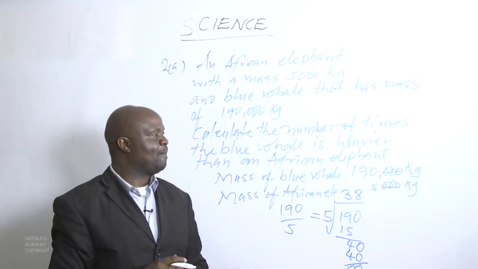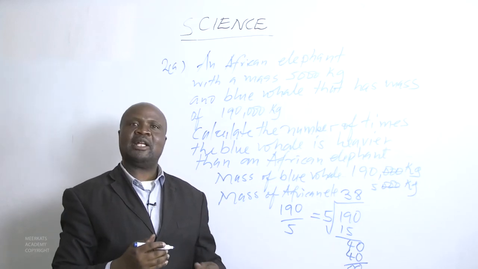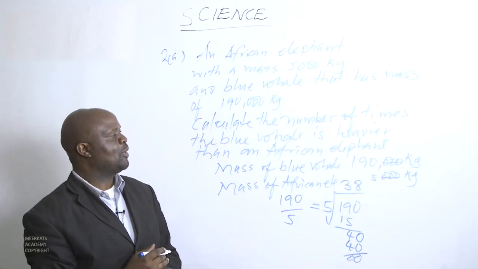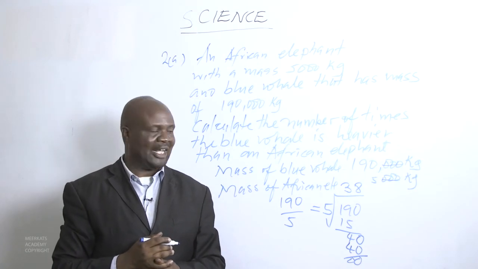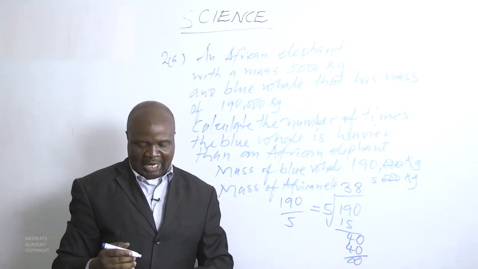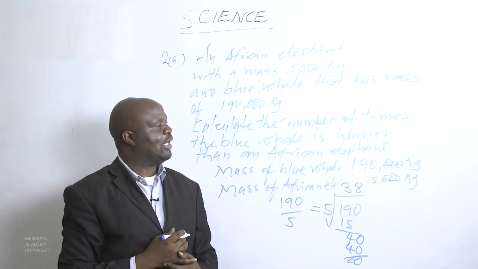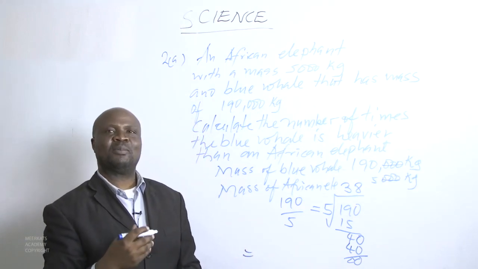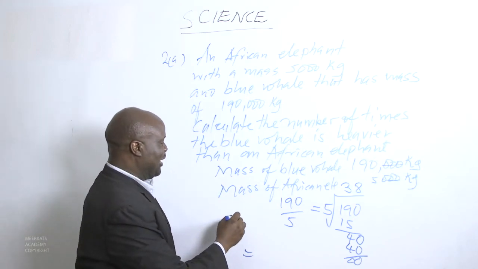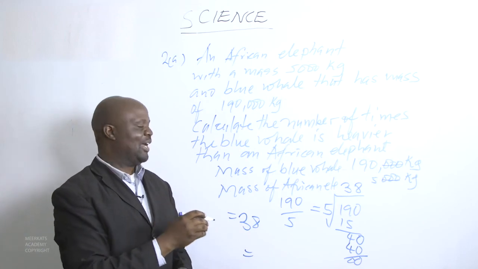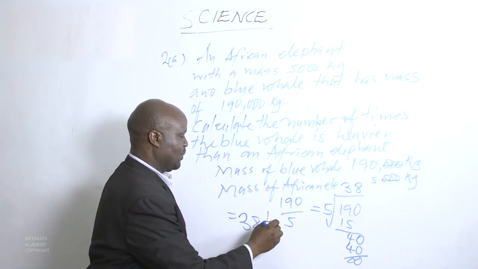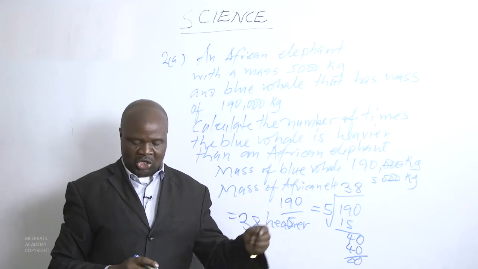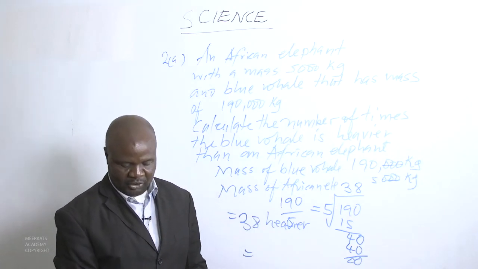So we are saying that if we divide the 190,000 kilograms mass of a blue whale by the 5,000 kilograms of an African elephant, and the question was, calculate the number of times a blue whale is heavier, the most appropriate answer here is the blue whale is 8 times heavier than an African elephant if we carry out such a kind of division.